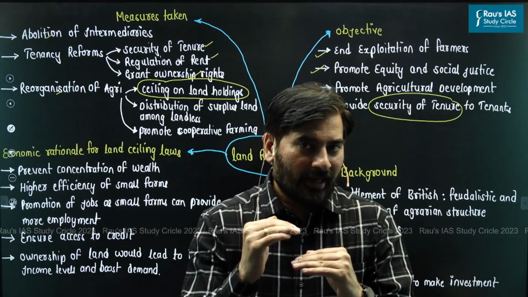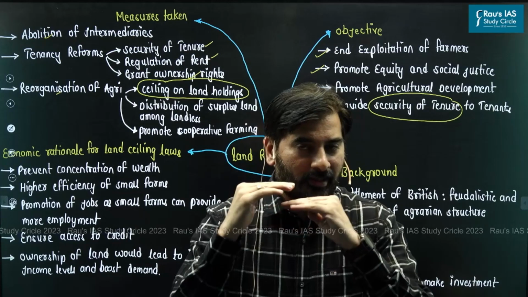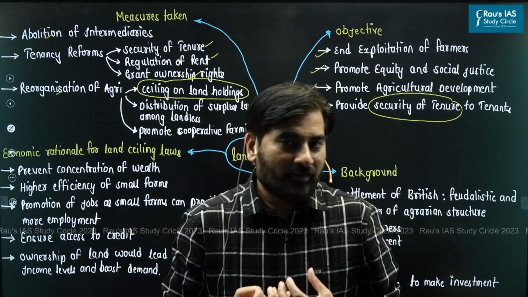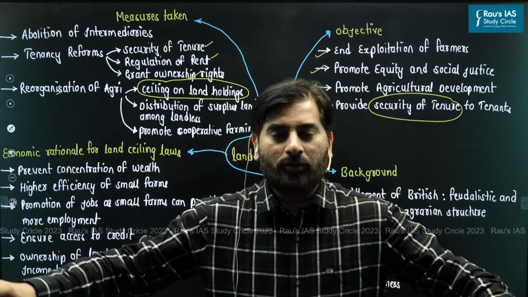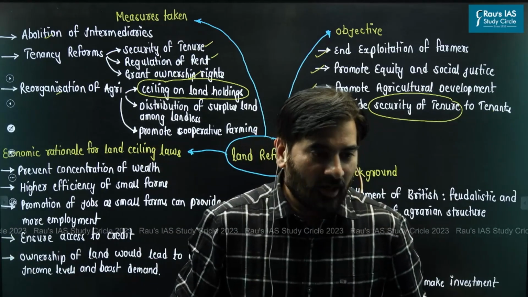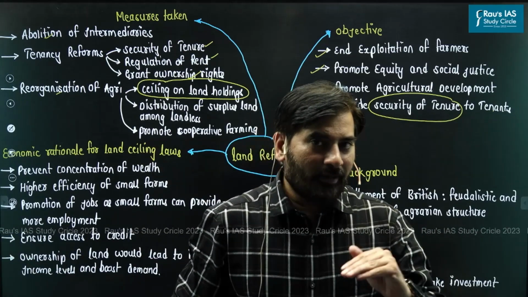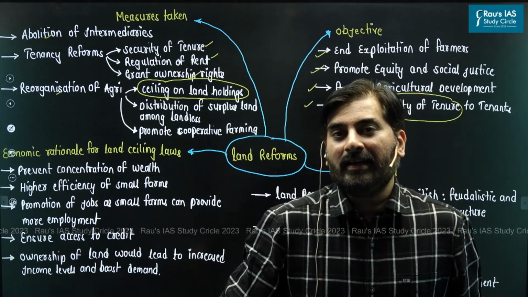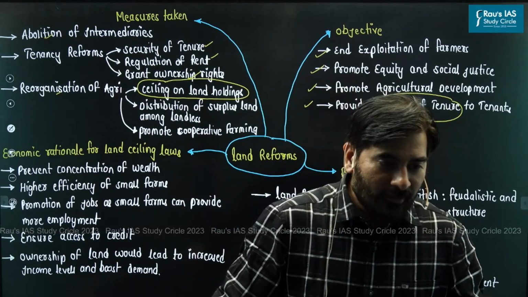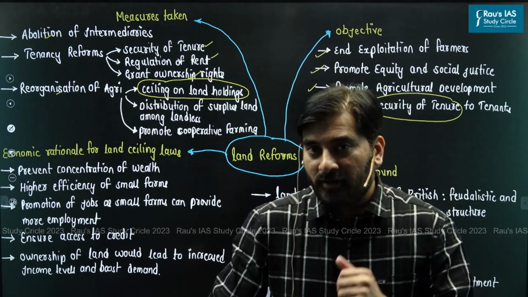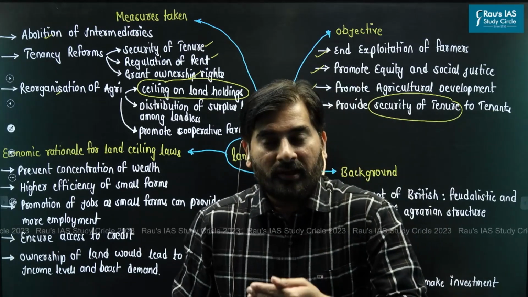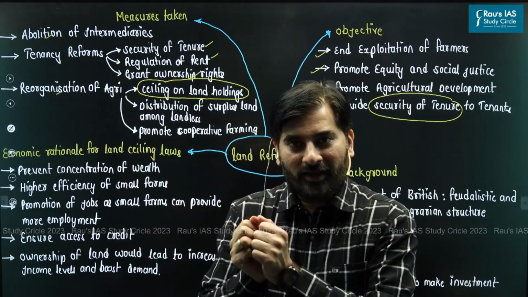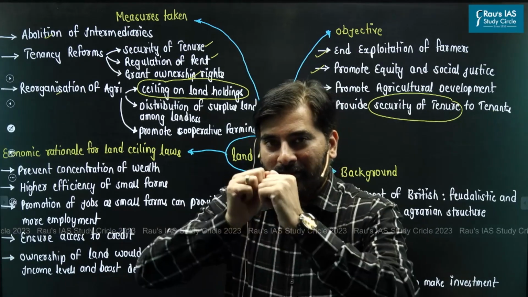Anyone who was owning land beyond the particular limit stipulated in a concerned state, all of that land was taken away from the farmer, that is the zamindar, and that land was in turn distributed among the landless farmers. How? Let me just give an example. Let's say in a particular state, we have said that an individual cannot own more than 25 acres of irrigated land. And let's say that particular individual owned 50 acres of irrigated land. So he is owning 25 acres of irrigated land beyond the ceiling limit of 25 acres. So that additional 25 acres of land will be taken away from the farmer and then distributed among the landless people.